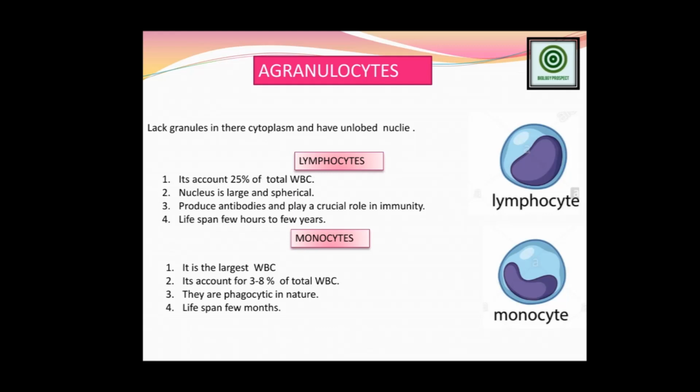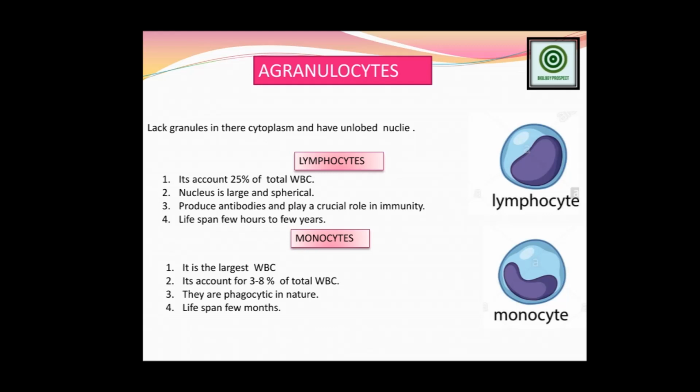These pathogens react with our blood through the antigen, and the particular parts are demolished, producing the antibody. After the demolition, the poisonous parts are detoxified, and the WBC grab these pathogens, which is called the antibody. Okay, so they produce the antibodies and play a crucial role for immunity. And the lifespan is a few hours to a few years.